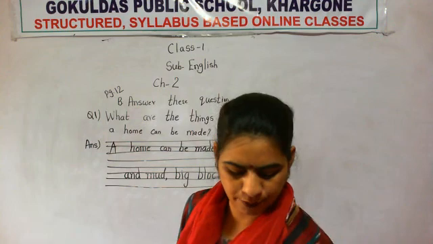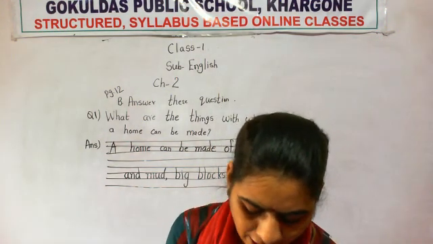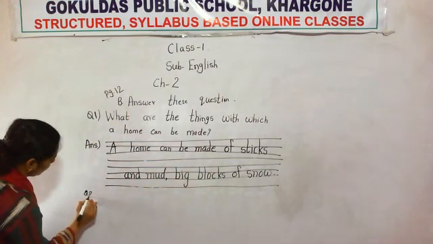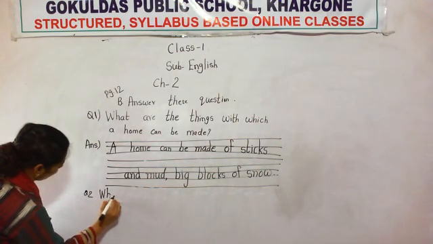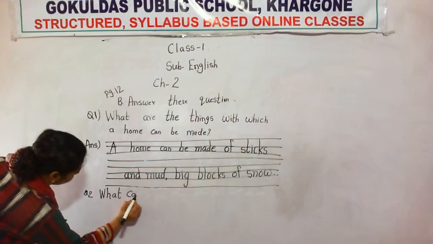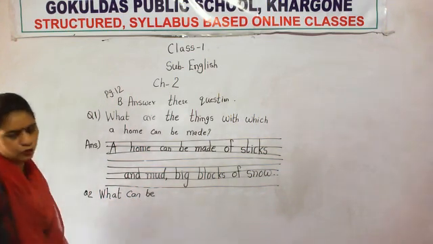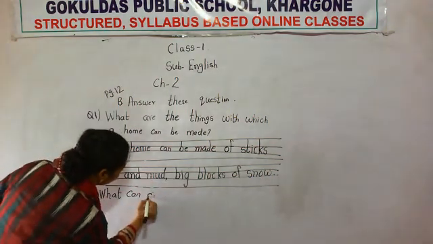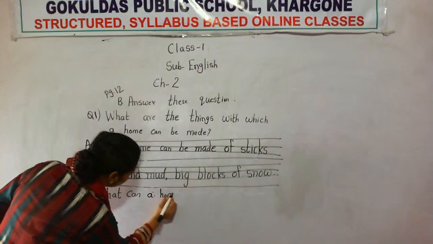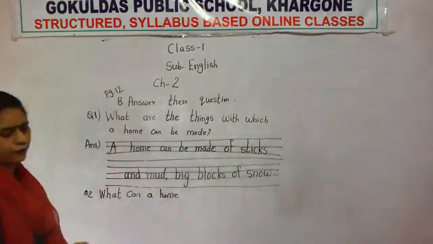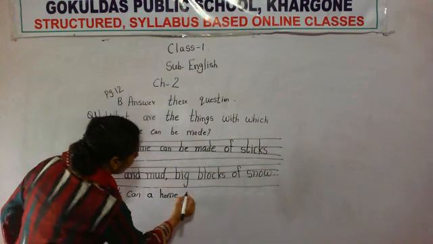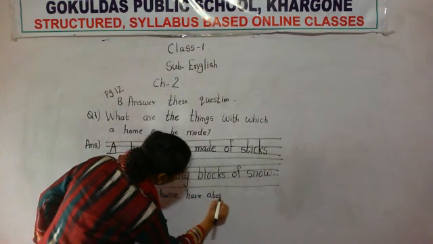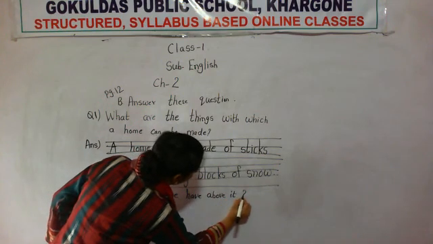Now number 2. What can a home have above it? Question number 2. W-H-A-T, what. You have to write: what can a home have, H-A-V-E, have above it, question mark.